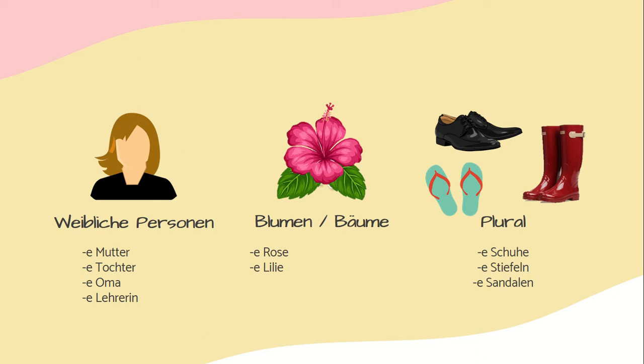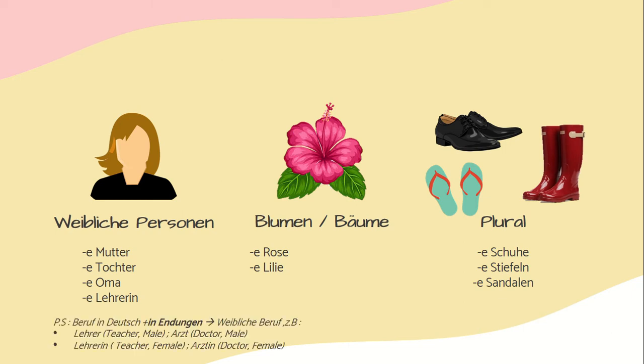Next, we have names of flowers and trees, Blumen und Bäume, such as die Rose, die Lilie. An extra note to what we have mentioned before, all professions with an -in Endung define a weiblicher Beruf, feminine professions, and are complemented with the article die. The female teacher, die Lehrerin, the female doctor, die Ärztin.